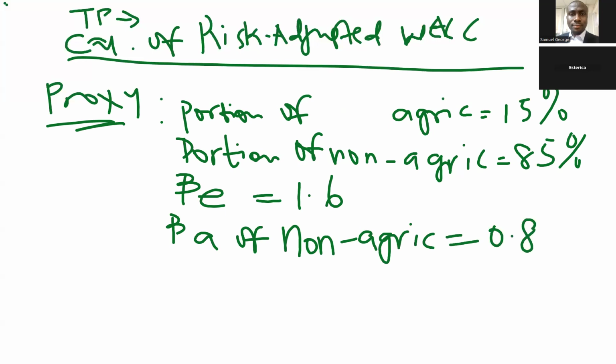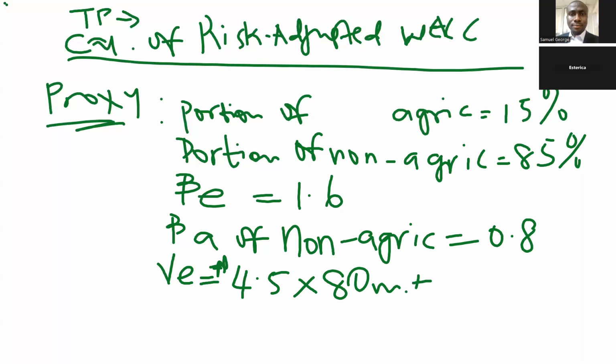They said the share price of Abaco is 4 naira 50 kobo. How many shares do they have? They have 80 million shares. So that is 4 naira 50 kobo times 80 million. We got 360 million, which is the value of equity.